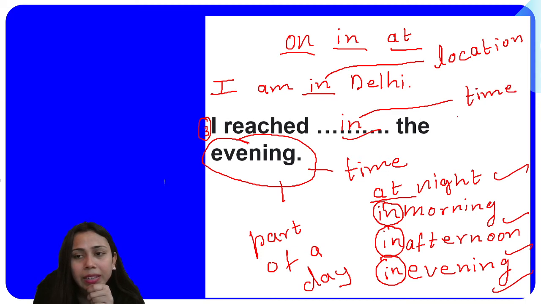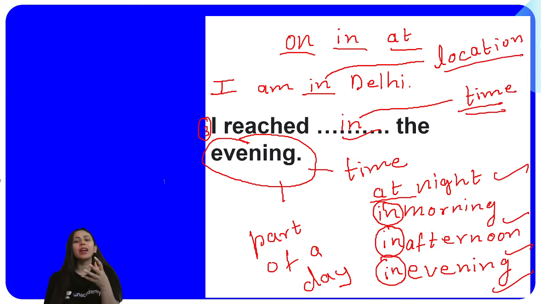So this is how you're going to understand the difference between the use of in for location and the use of in for time. You have to read the examples and then you would be able to understand where you have to use in for location and where you have to use in for time.